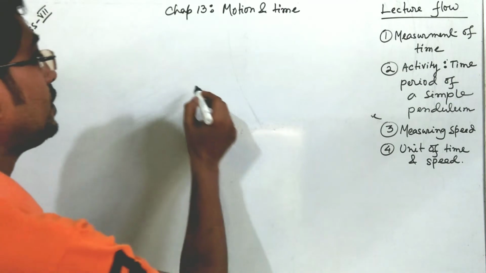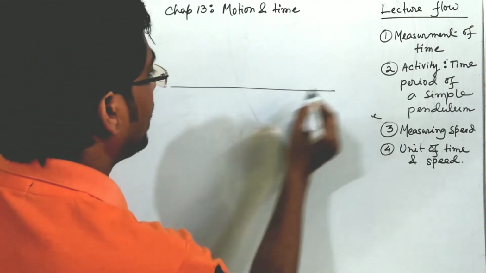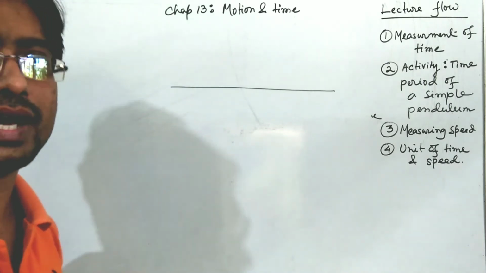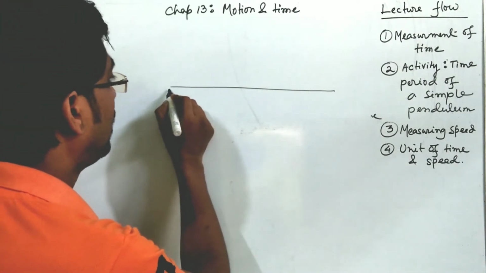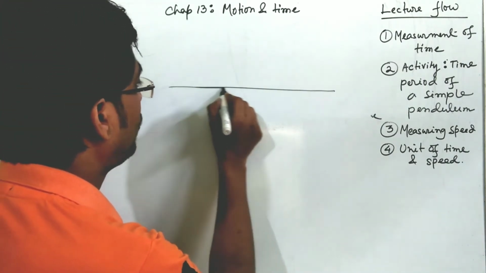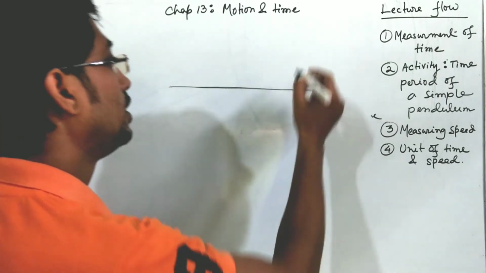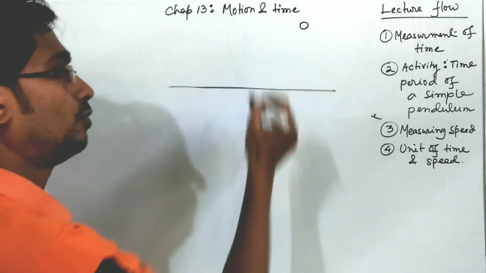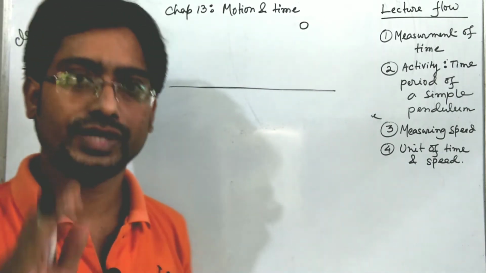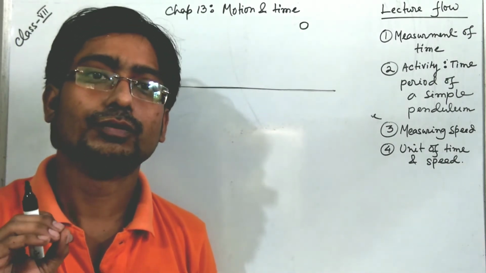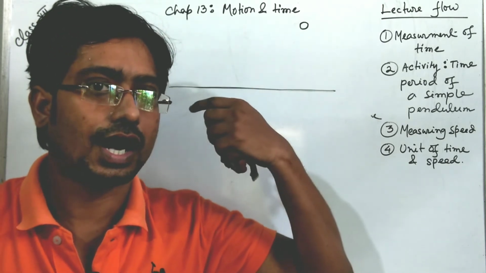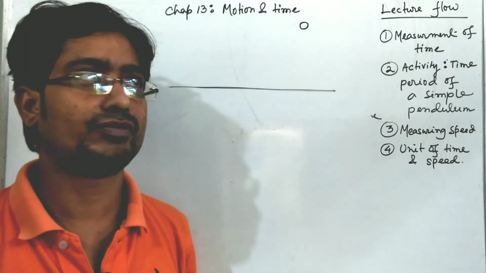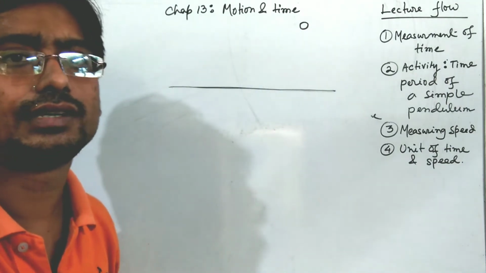Suppose for measuring speed, we have on the floor, you have to take chalk. On the floor by chalk, you have to just draw a line, what I have drawn on the whiteboard. Now you have to take one ball, and you throw the ball gently so that the motion will be uniform motion. If you push the ball with a very hard force, then probably it will not be uniform motion. So to maintain uniform motion, just push the ball gently.